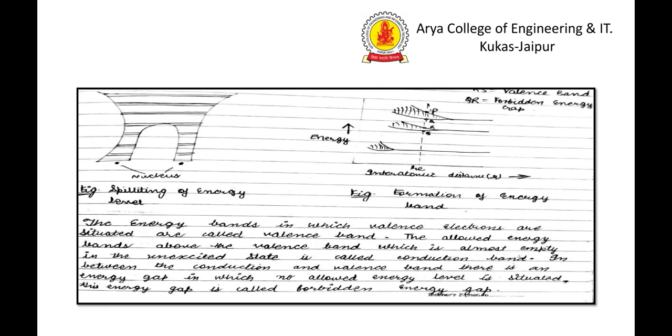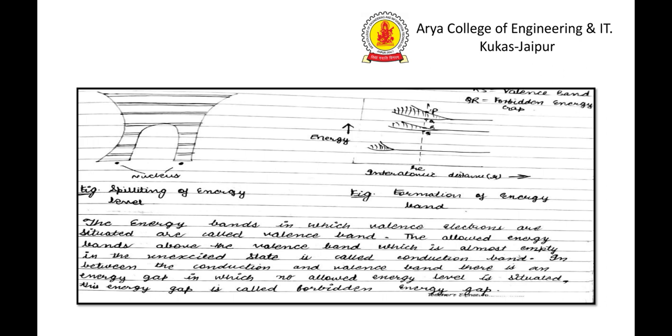If we take n number of atoms, the separation between the energy levels is very small, so it looks like continuous bands. In the next figure we show the formation of energy bands. We draw the figure of energy versus interatomic distance. In this figure PQ represents the conduction band, RS represents the valence band, and QR represents the forbidden energy gap.